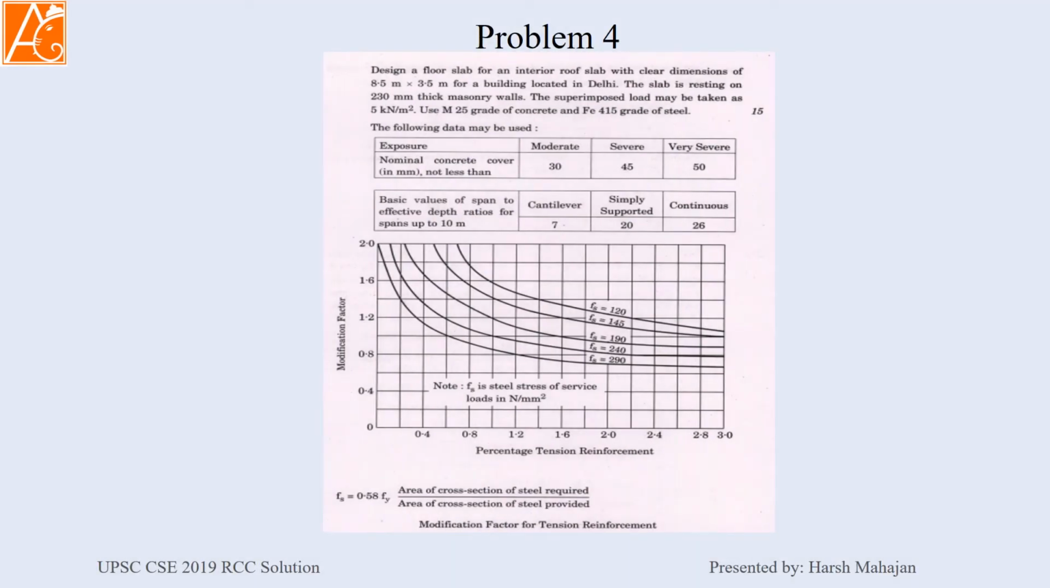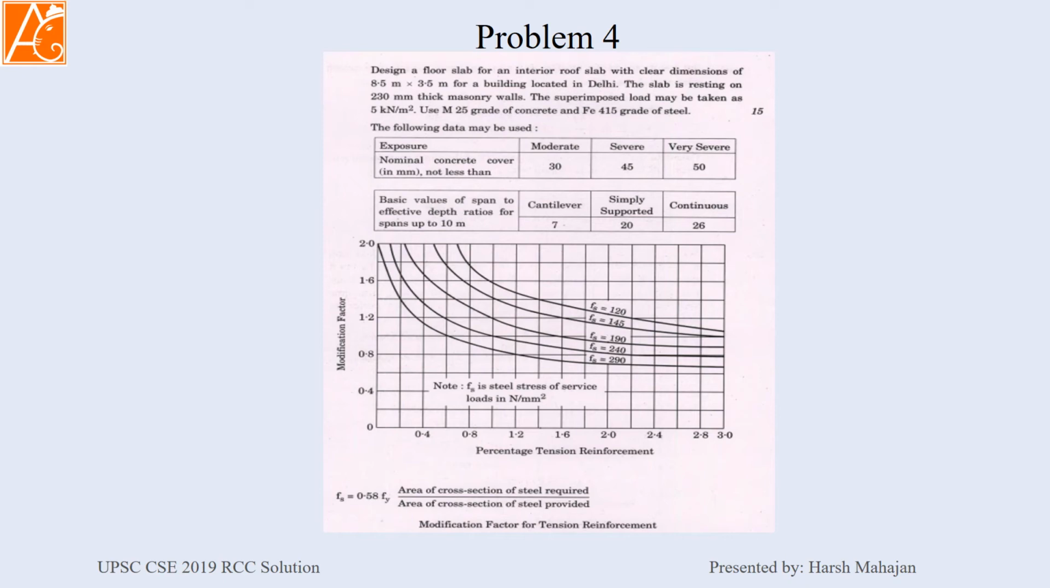Problem number 4. Design a floor slab for an interior roof slab with clear dimensions of 8.5 meter by 3.5 meter for a building located in Delhi. Now the problem is, when you actually read this, oh, based in Delhi, what does this mean? Is it related to your question, or is it just an inappropriate detail, some location given so that you will get confused?